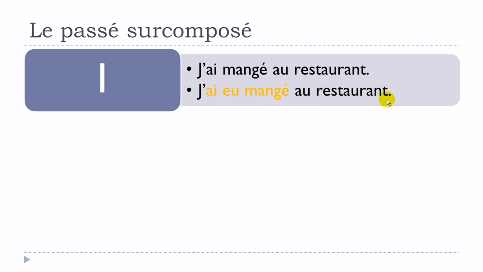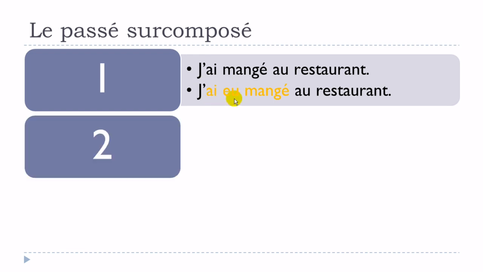You can see the difference between the two: this manger form, the participe passé, doesn't change. No changes here, okay? But it is this first part that will change. In that case, you've got avoir at the present form in the first sentence, and in the second you've got avoir at the passé composé form.